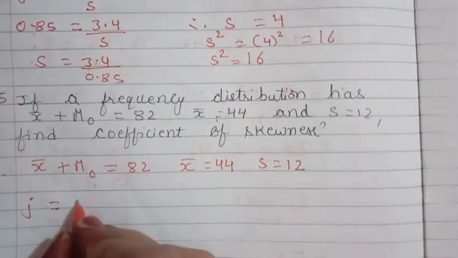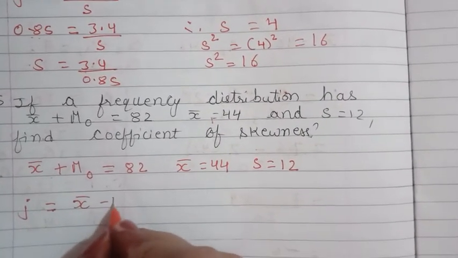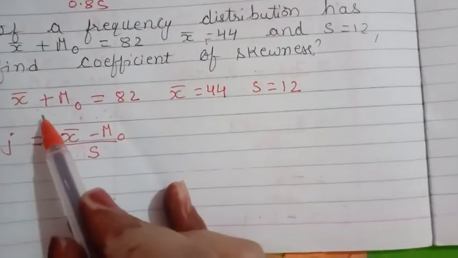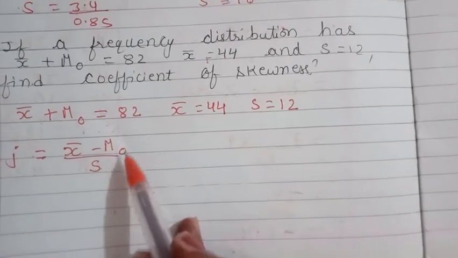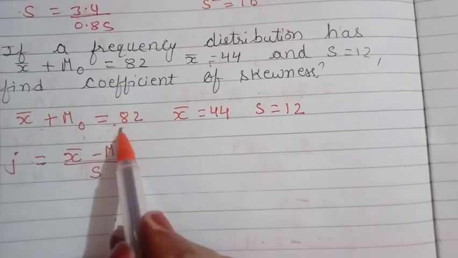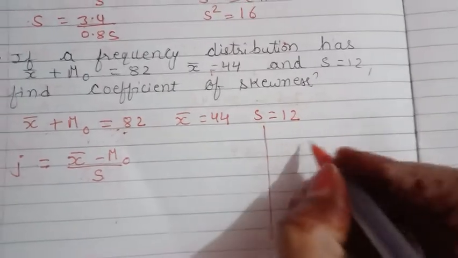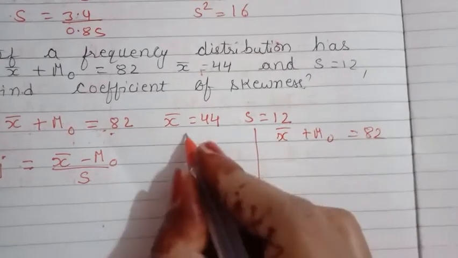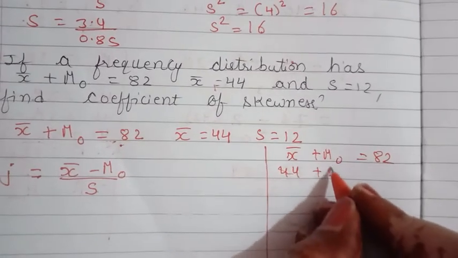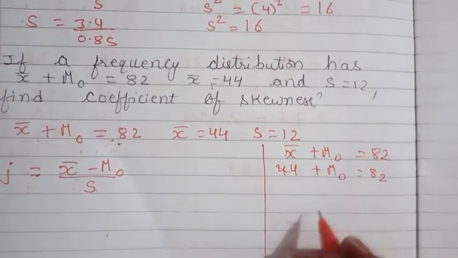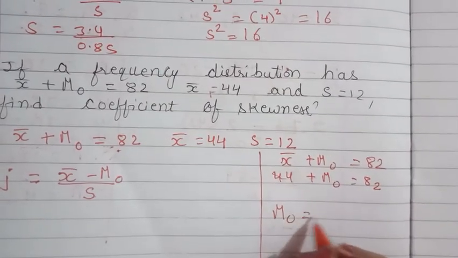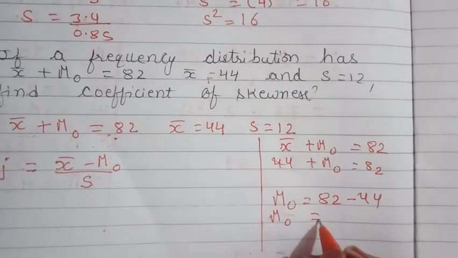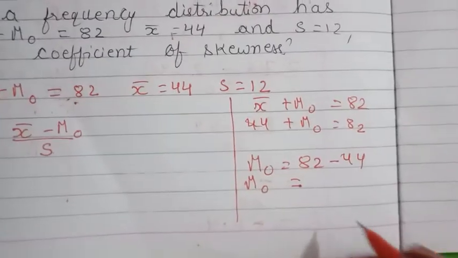J is equal to x bar minus Mo upon S. Now here mean value we have, but we don't have the value of mode, but we can find it out from this calculation. X bar plus Mo is equal to 82. Now mean value is 44 plus mode is equal to 82. So mode we can find out: 82 minus 44.